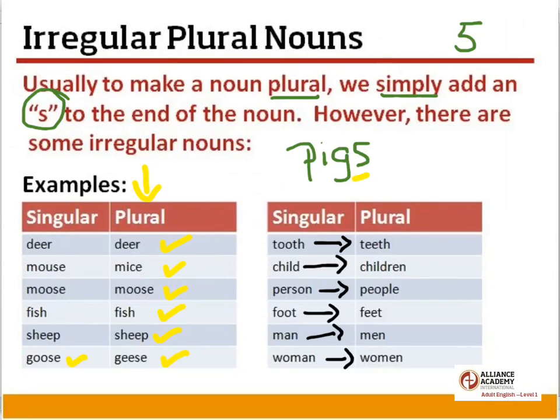So that is the grammar for this week. Basically, we'll be looking at can and can't. We'll be practicing with some of these irregular nouns in Module 5.